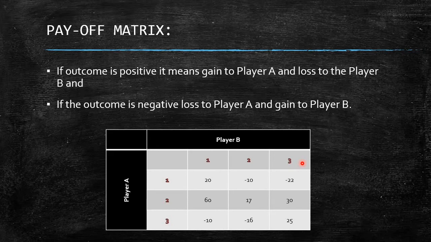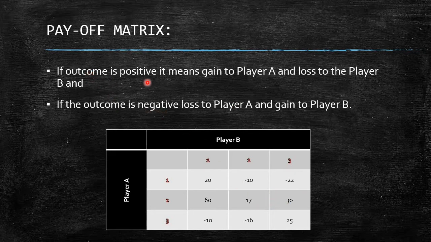This next one is payoff matrix. Payoff matrix is the table that we can see here. The amount or the number mentioned here is the outcome of the game. So the output or the outcome of a game is called the payoff. The table or mathematical arrangement of these outcomes is called a matrix. So payoff matrix is the data that we are going to get to solve the problem.